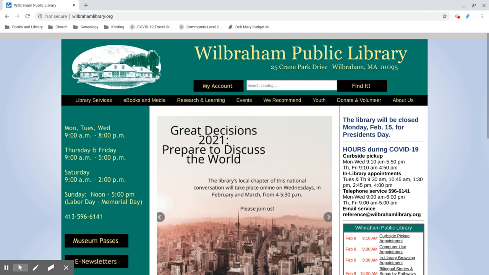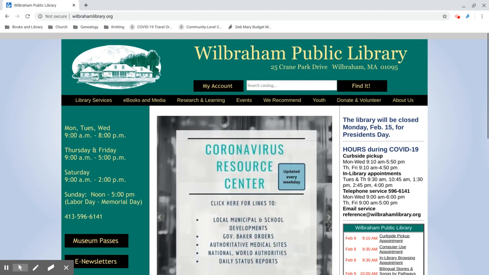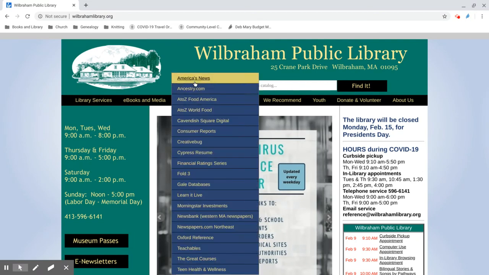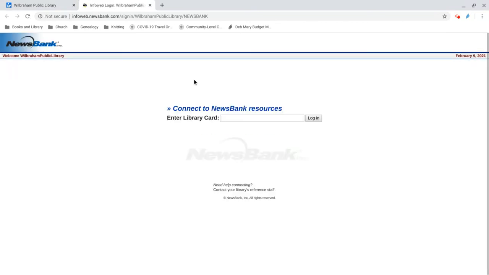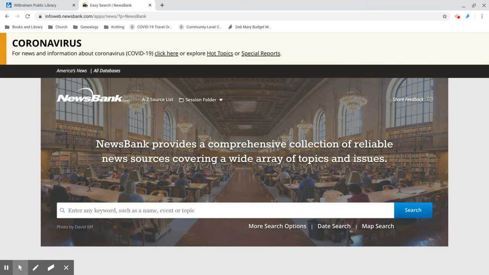Here's how to access America's News with your Wilbraham Public Library card. Start from our website, www.wilbrahamlibrary.org. Hover over Research and Learning and click on America's News. Enter your library card number with a capital D if you have a 10-digit number and no spaces either way, and click on Login.